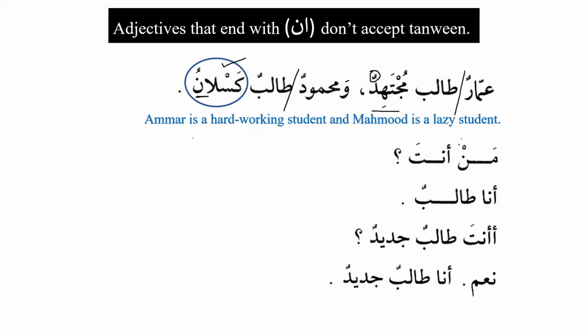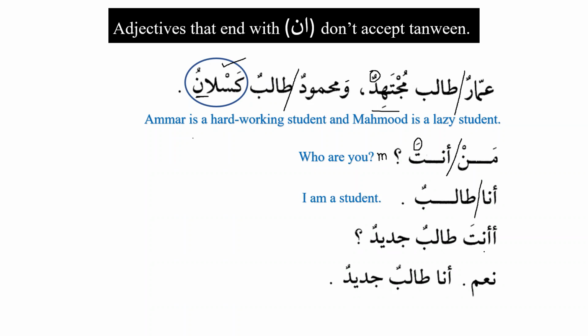Man anta. Now we have the introduction of the personal pronoun, ad-damir, as we call it. Man anta, who are you? So anta, if it is for the masculine, then it comes with fatha. For the masculine, it comes with fatha. Man anta, who are you? And how do we know it is used for the masculine? We can see here that the person says, Ana talibun, I am a student. And we can see that Ana means I, and talibun is student. So I am a student.